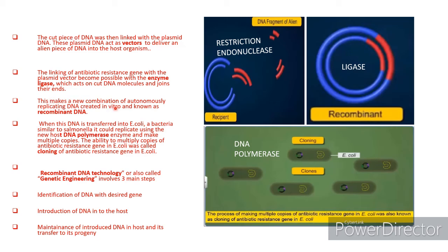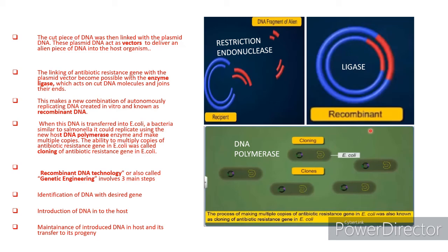When this DNA is transferred into the E. coli, a bacteria similar to Salmonella, this antibiotic resistant gene was taken from the Salmonella typhi in the preparation of the first recombinant DNA. So, as it is taken from the Salmonella typhi, it should be transferred into the host which is similar to the Salmonella typhimurium.